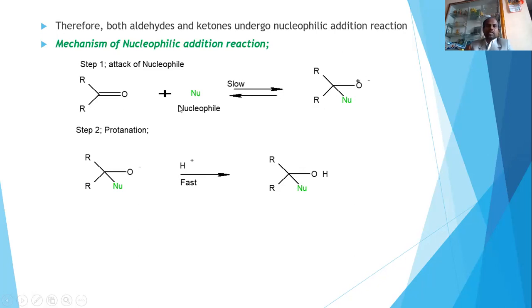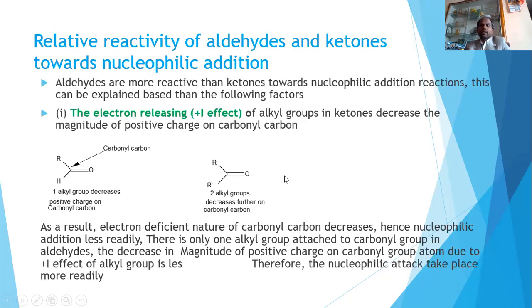This transformation to the intermediate is a slow process. Whereas the conversion, this can pick up a proton and convert into the nucleophilic addition product. This process is called a fast process, and this one is a slow process. This is about the nucleophilic addition reaction, more particularly the mechanistic pathway. With this, I will go to the next one.